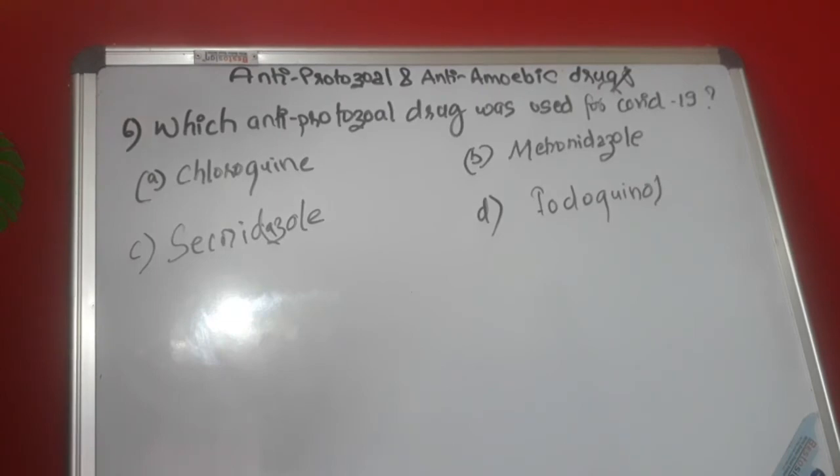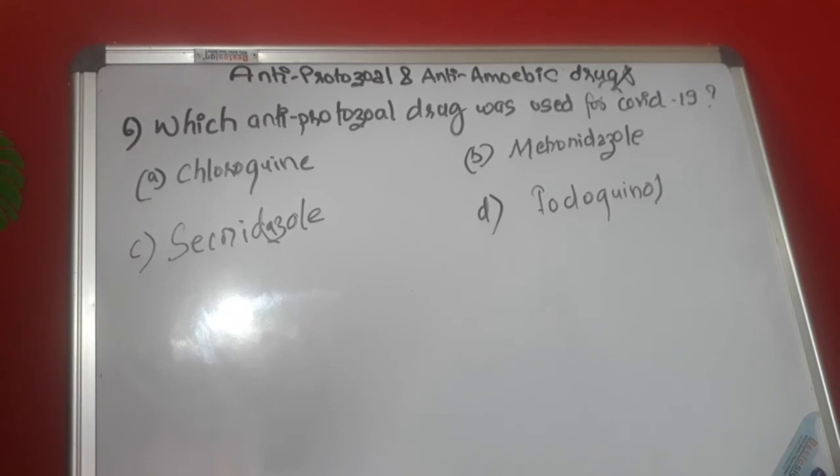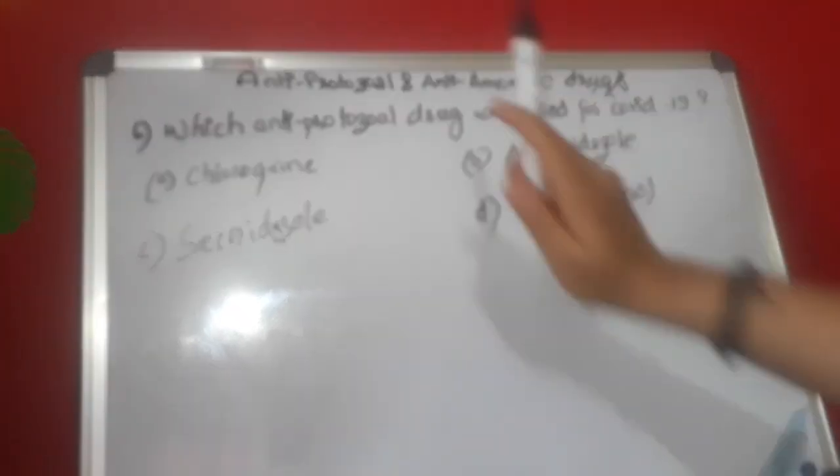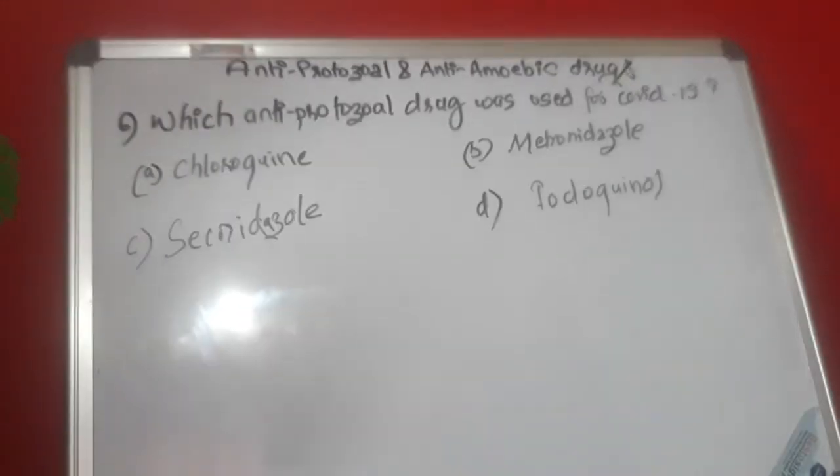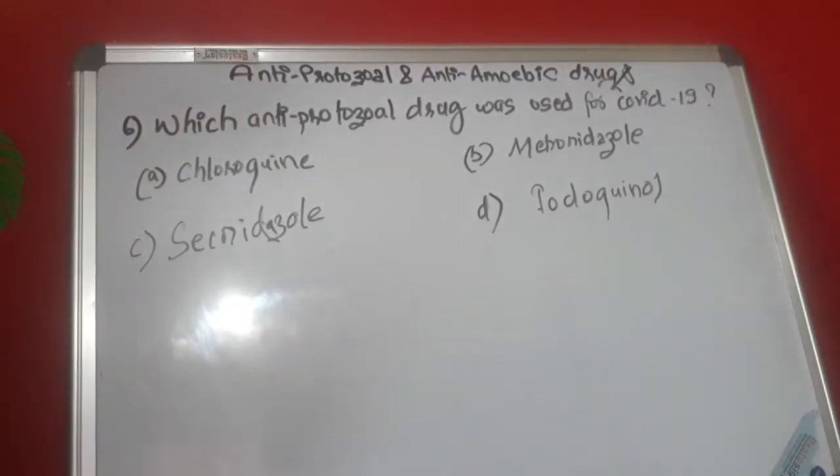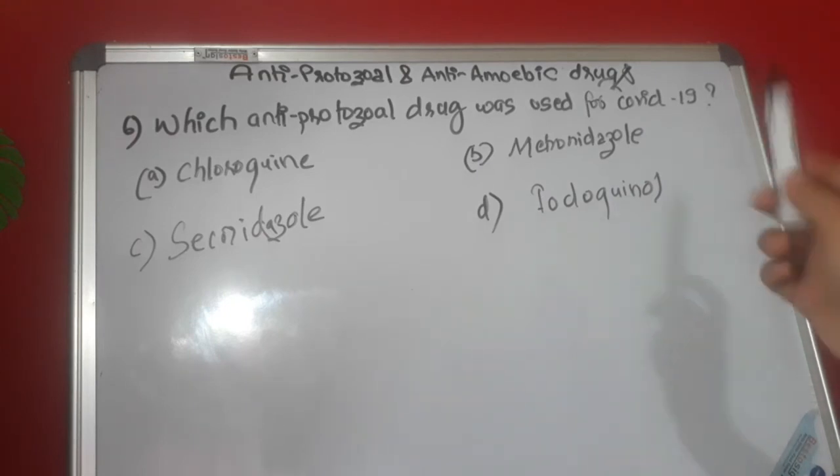So question number 6 is surely an important question. During COVID-19 infection, there were certain drugs which were thought to be very useful for it. They were not the fixed kind of drugs, or the ultimate drug for COVID-19, but they were used in certain phases for certain treatment in COVID-19. So an antiprotozoal drug was also used. Maybe most of you must have an idea about it. Which antiprotozoal drug was it? It is especially known as an anti-malarial drug, which is chloroquine.